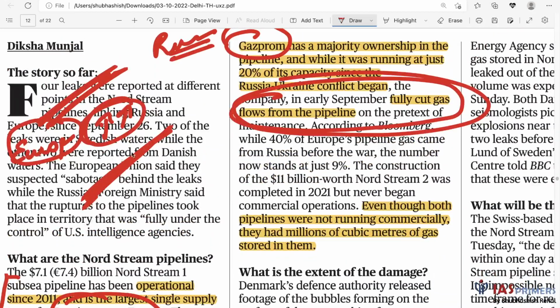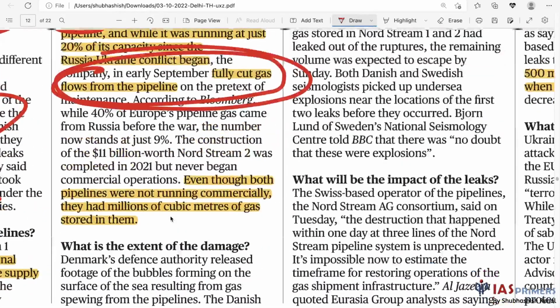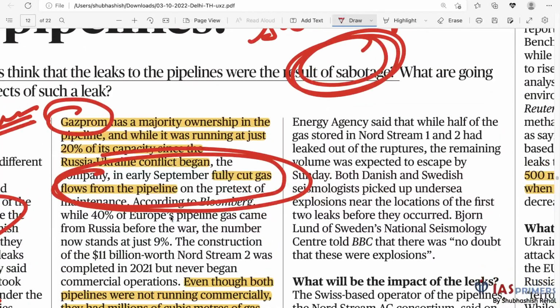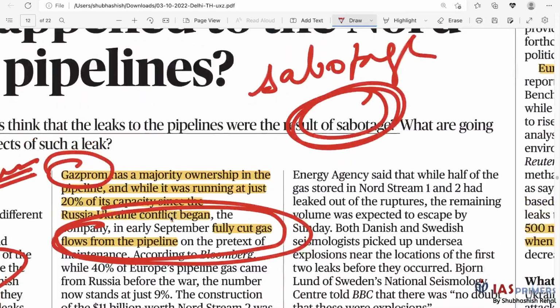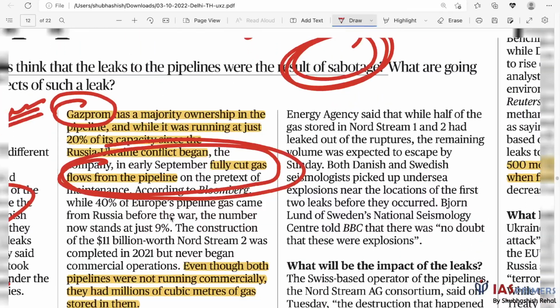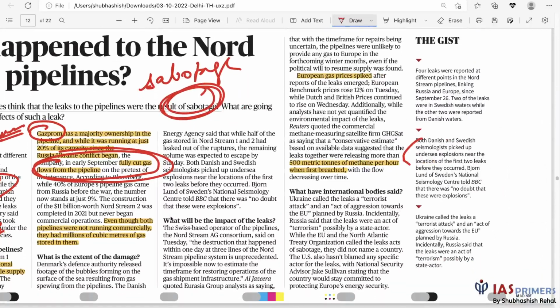Besides, this pipeline was already holding some gas. Fine, the supply has been stopped, but there must be some gas within this pipeline already. So this gas is now leaking into the environment. So leaking into the environment means climate change, methane, etc. is being released. So this is not good for the environment. This is not good for the sea. So ecology over here. So that way it is bad.